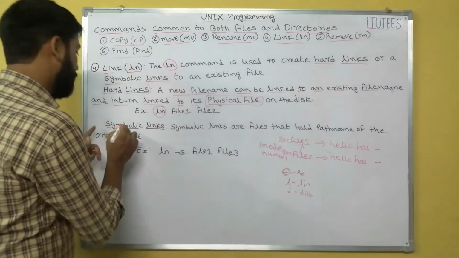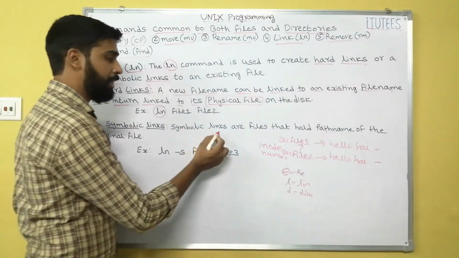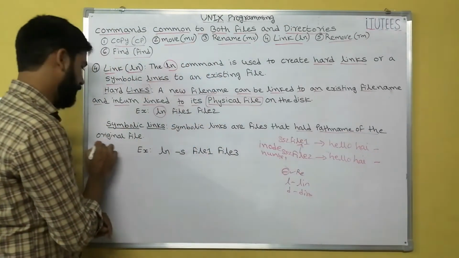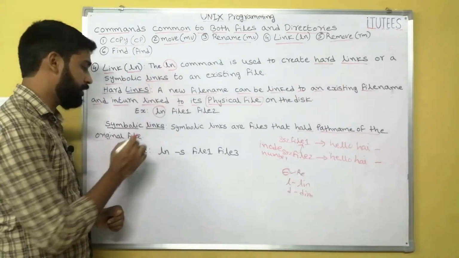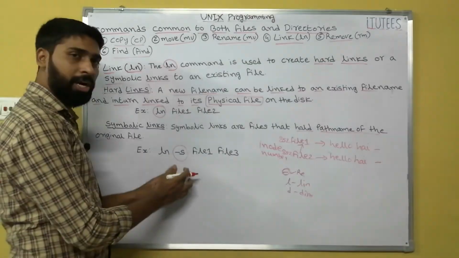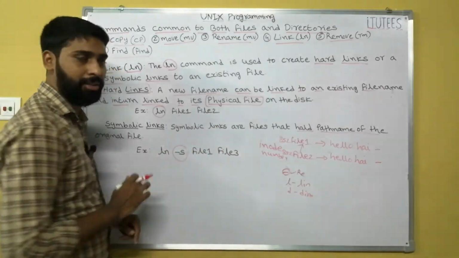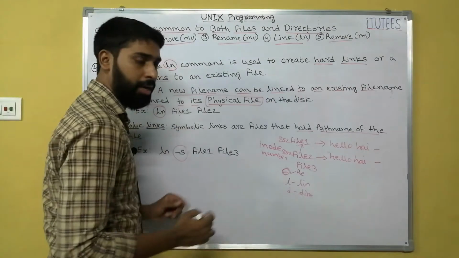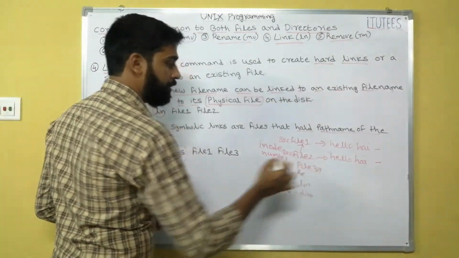But coming to symbolic links, symbolic links are files that hold the path name of the original file. You can create symbolic links by using hyphen s: ln -s file1 file3. Now another file is created, file3, and it is a link file.